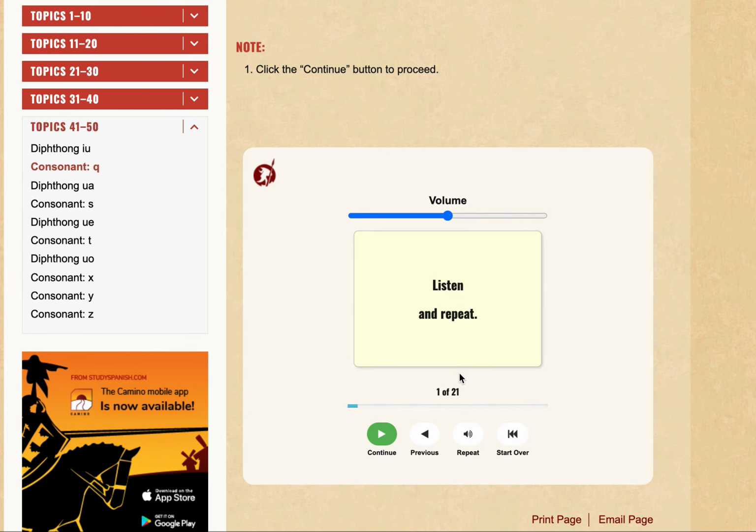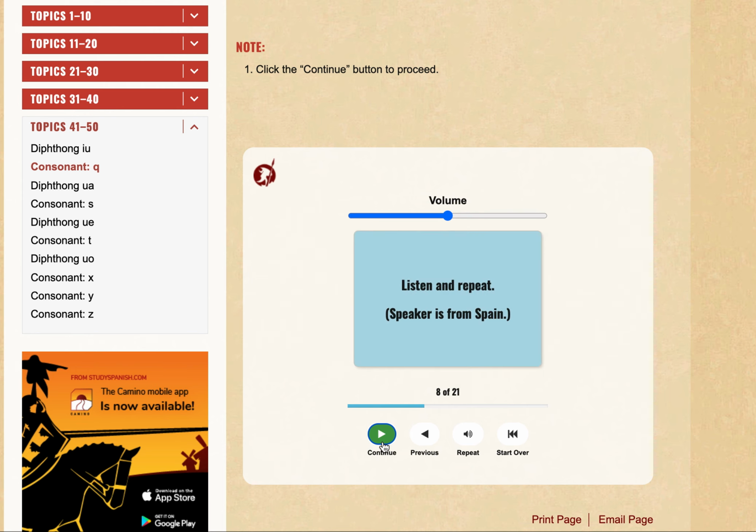Listen and repeat. Alright, K, K. So it's not que, it's K. Q is like K. Aquí, aquí, here. Quién, quién, who. Aquel, aquel, that. Queso, queso, cheese. Quince, quince, the number 15.